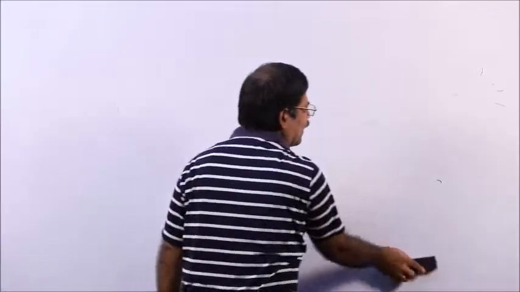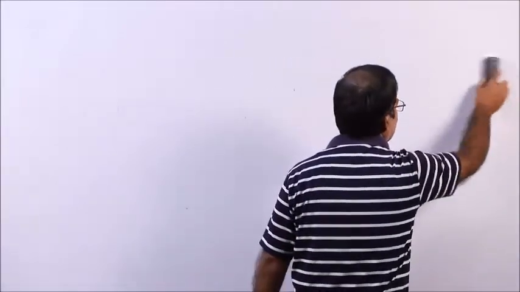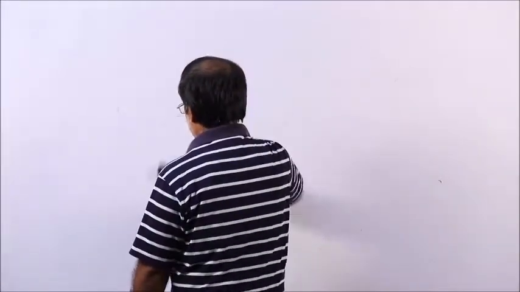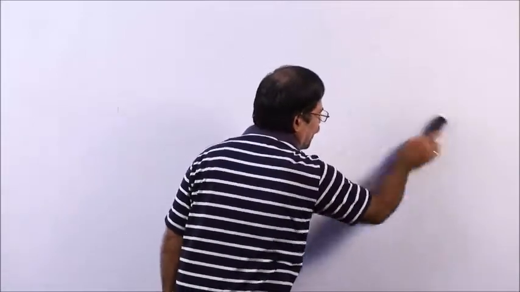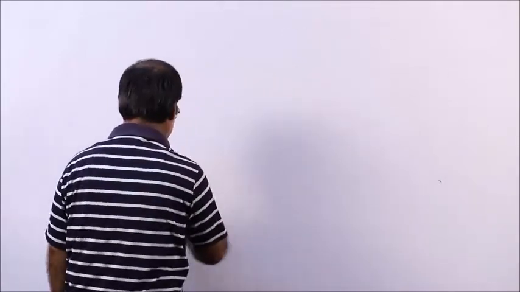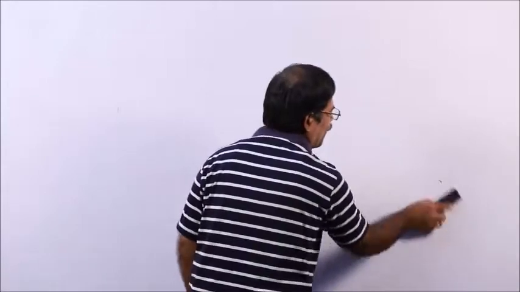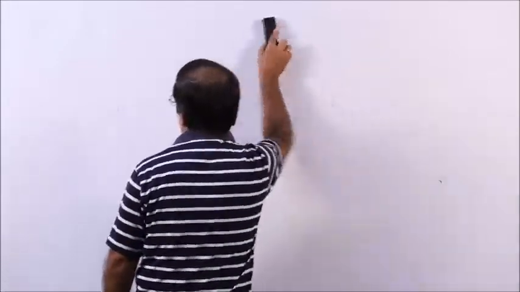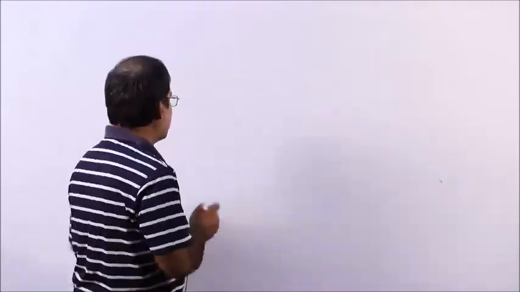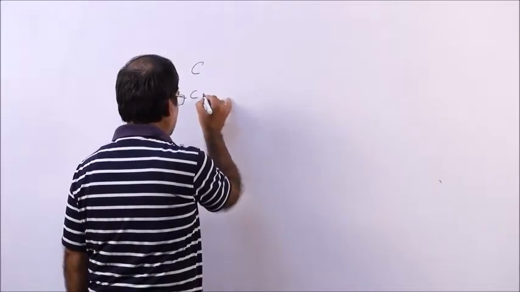Then, are there any advantages? What are the advantages and disadvantages of using a database? Before using a database, suppose I talk about C language or C++ language.